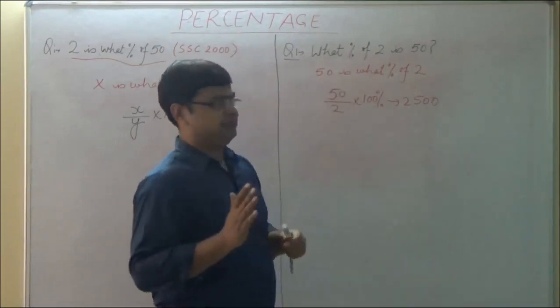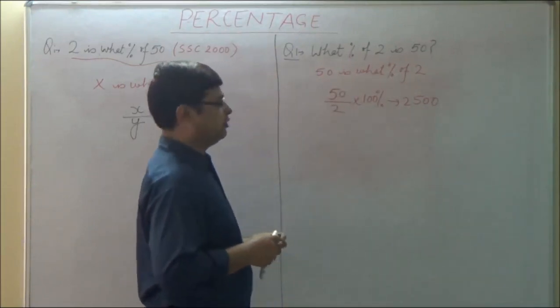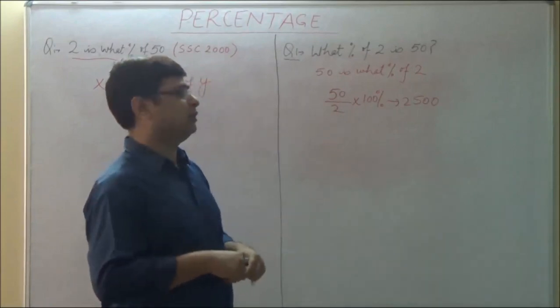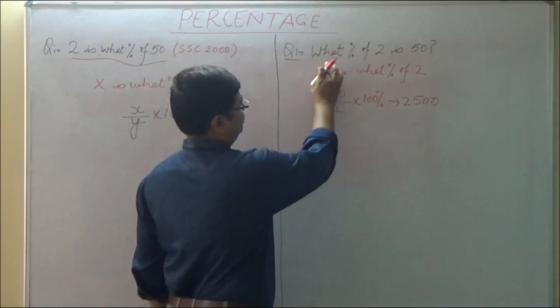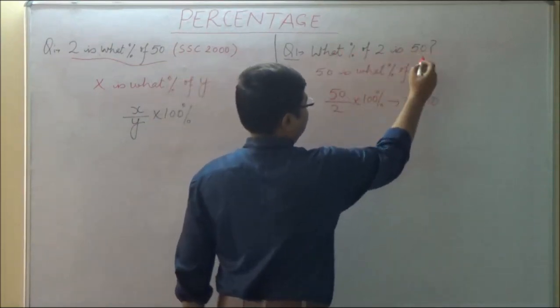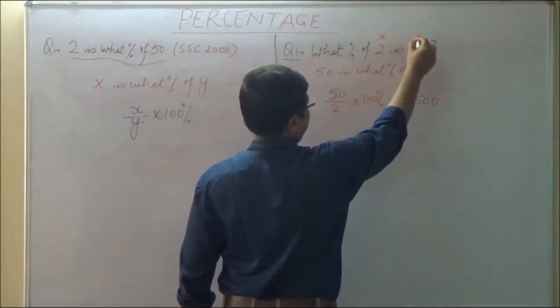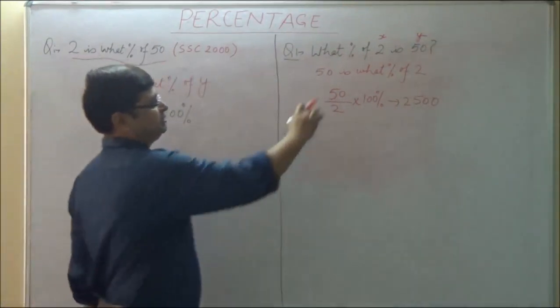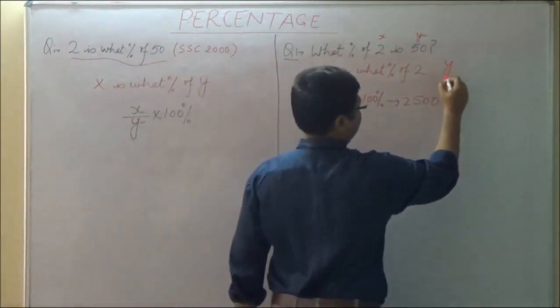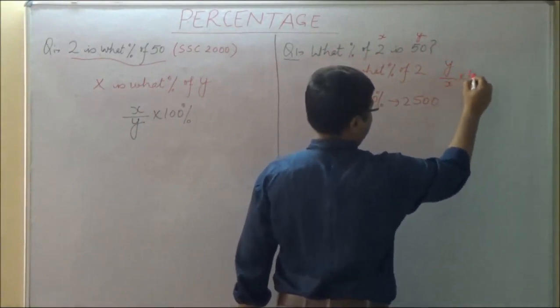If by any chance you think your memory is very good and you can remember thousands of formulas, you simply write the formula for this. What percent of 2 is 50? In this case, if this is x and this is y, then this formula is just reverse. In this type of questions, this will become y by x into 100%.